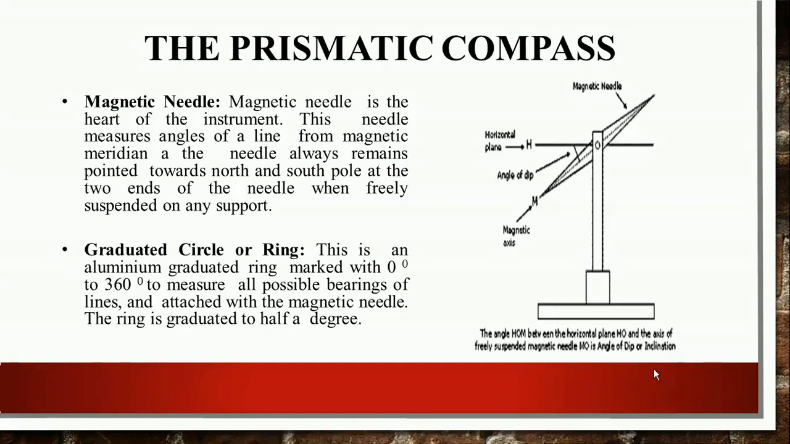Next is the graduated circle or ring. This is an aluminium graduated ring marked from 0 degree to 360 degree to measure all possible bearings of lines, and it is attached to the magnetic needle. In the prismatic compass, the magnetic needle is attached with the graduated ring, with graduations starting from 0 degree to 360 degree. The ring is graduated to half a degree.